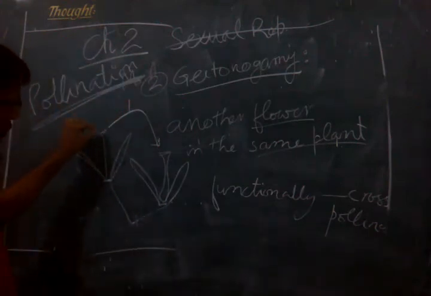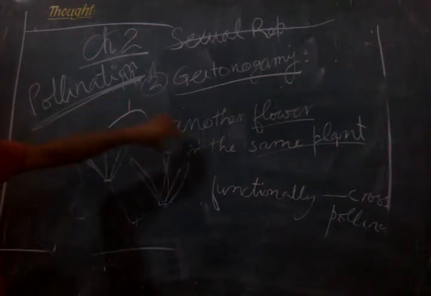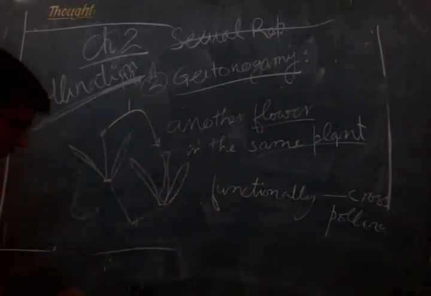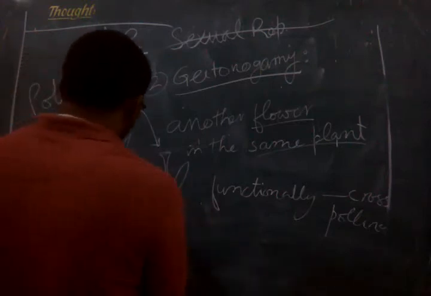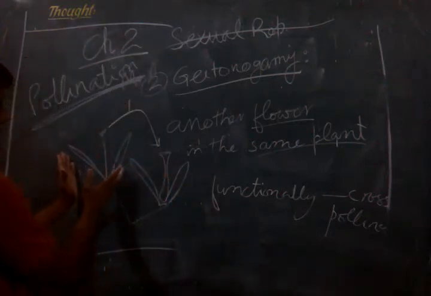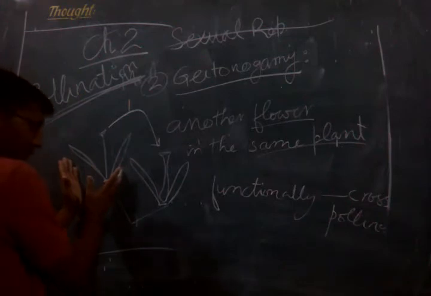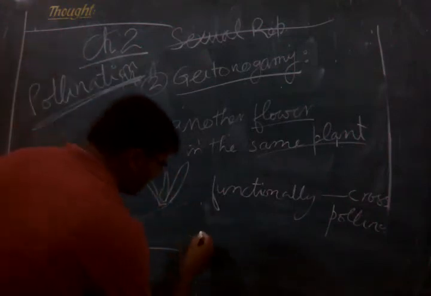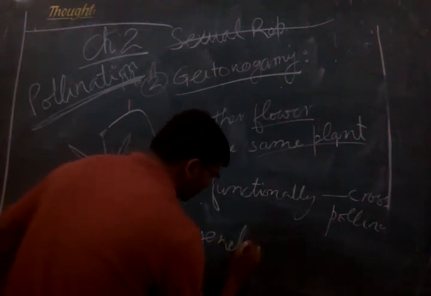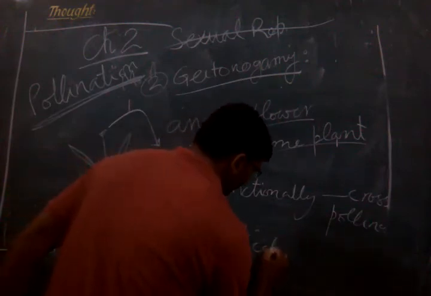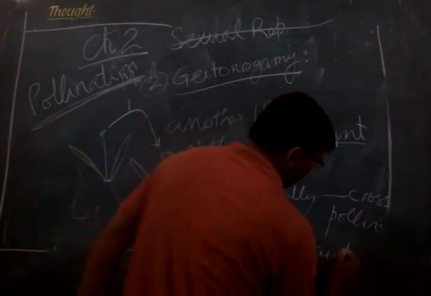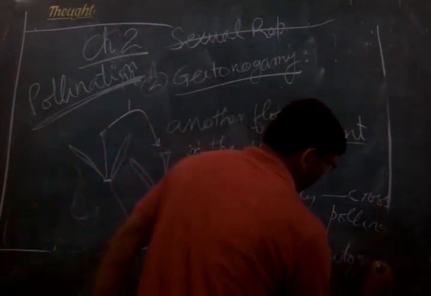Functionally, the pollen is coming out from here and going to another flower, so cross pollination is happening. But if you see genetically, this flower has the same genetic constitution, it belongs to the same plant, and this also belongs to the same plant. So genetically geitenogamy is actually autogamy, right?